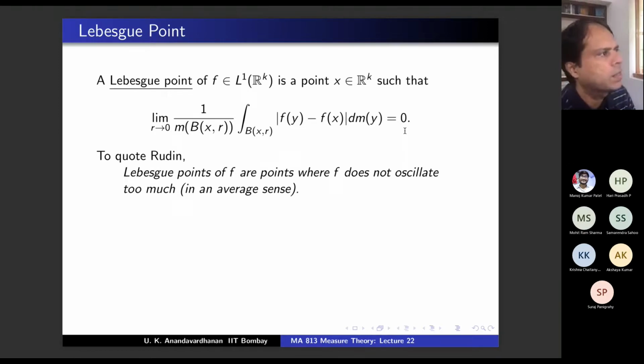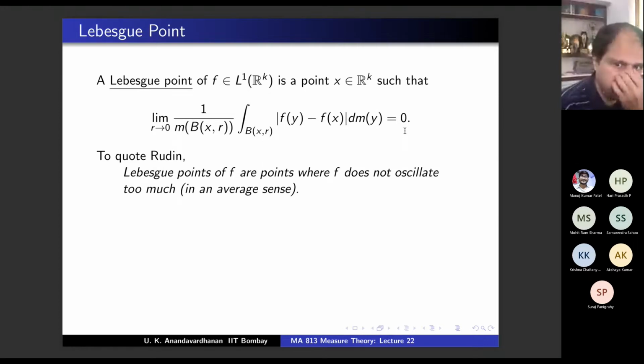In another sense, suppose you want it to be integrable on a bounded domain. Continuous, right? Continuous functions are good functions, though certain continuous functions need not be in the whole L1. But suppose you take a function in L1 and it is continuous at a point x. It may be continuous at some points and not at others. If it is continuous, is that a Lebesgue point?